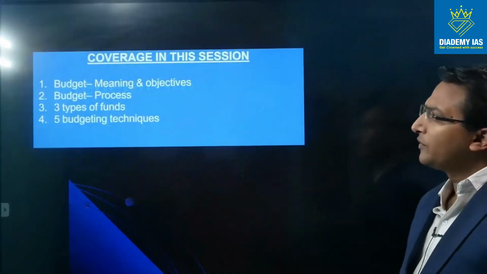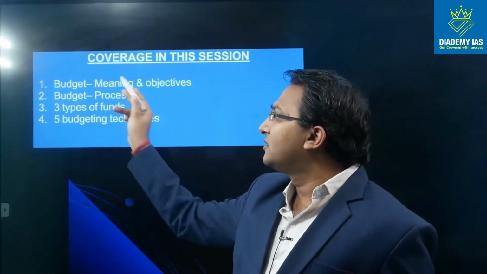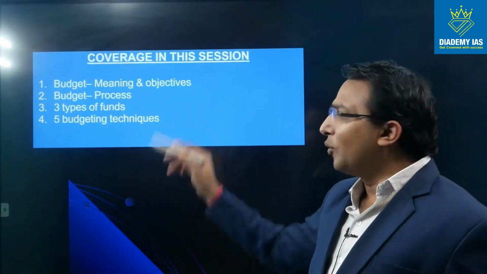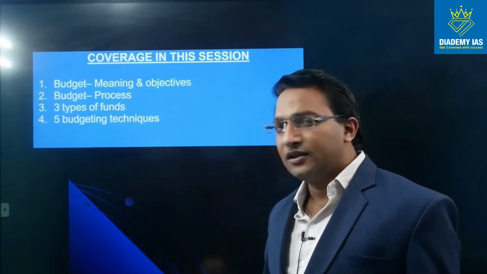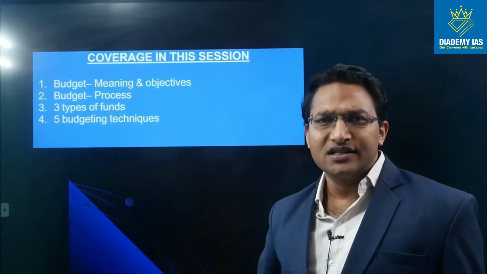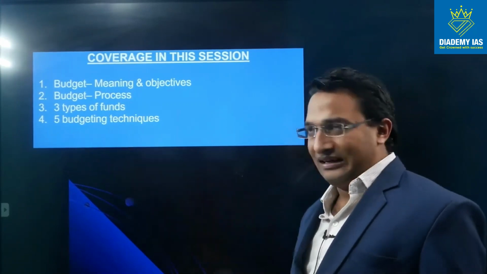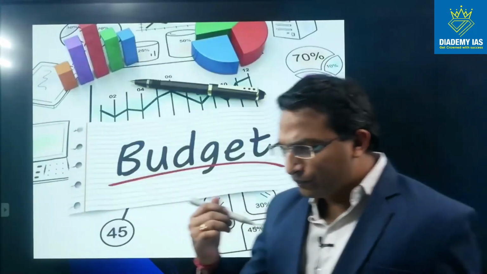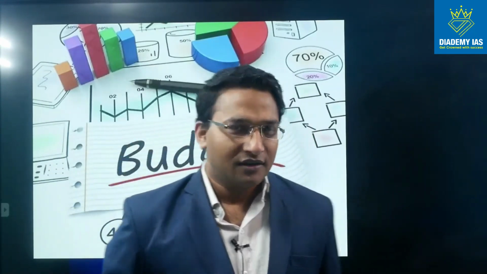So first of all, what will be the coverage? As I already told you, budget, what is the meaning of budget, the objectives of budget, the process of budget, 3 types of funds, that is consolidated fund, contingency fund, public accounts of India, then 5 budgeting techniques, right? So first of all, let us understand in general terms what is the meaning of budget, right?